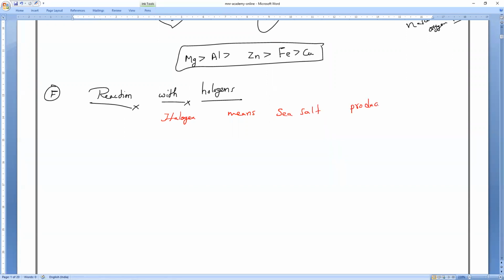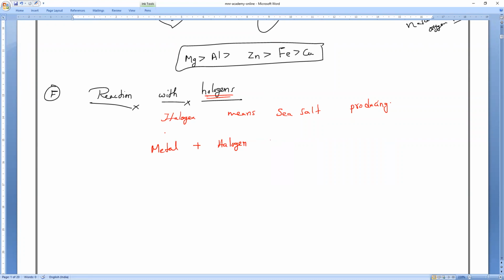Whatever produces sea salt, that is what we call halogens. I will show you in the periodic table. So the metals react with the halogens. Remember, any metal can react with a halogen, but I will show you what the halogens are. Clear, everybody?